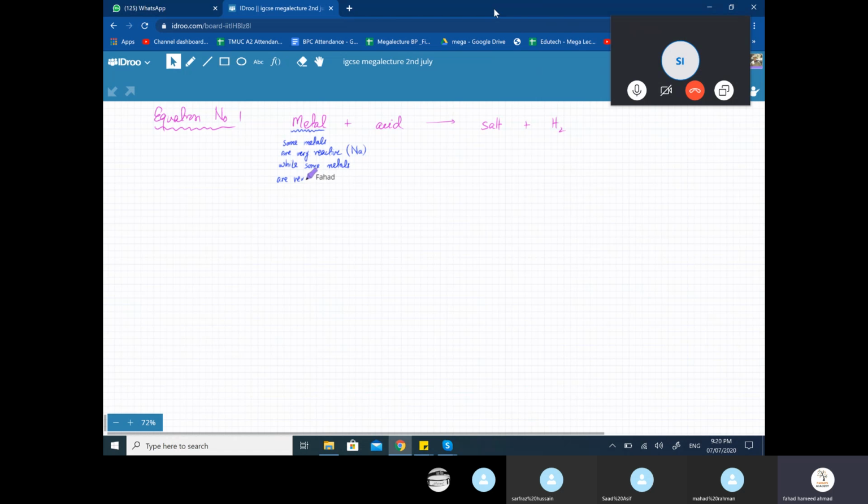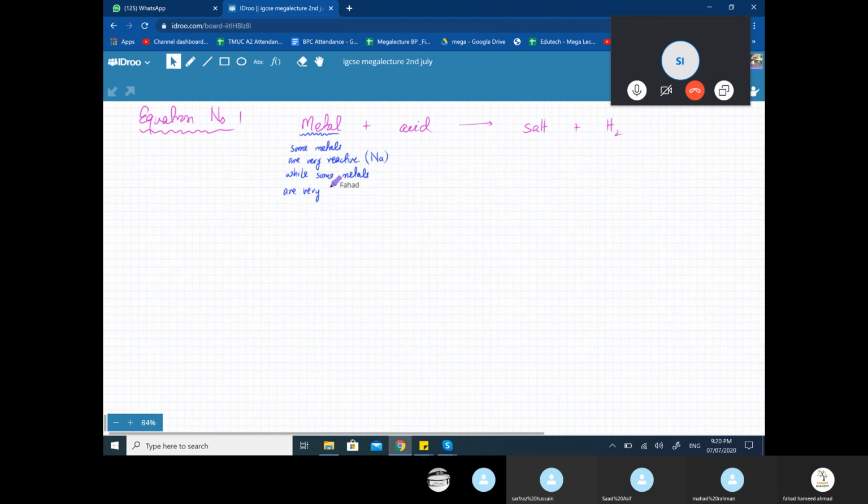While some metals are very unreactive. And one example of that is gold. Yes, silver. This is silver. Gold is Au. You can remember the symbol of gold.